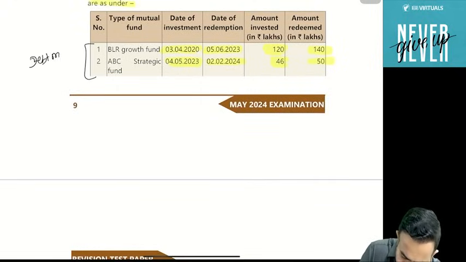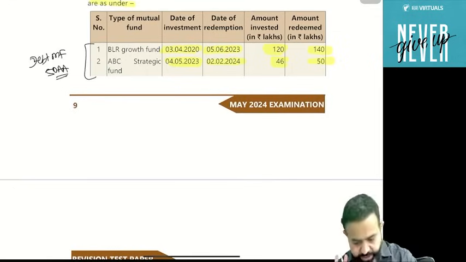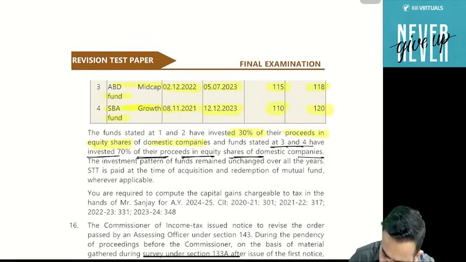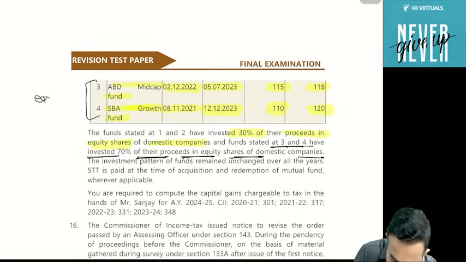Debt mutual fund. So there may be a possibility that section 50AA may apply. We'll check it. And guys, the funds stated in 3 and 4 have invested 70% of their proceeds in the equity shares of domestic companies. So can I say that 3 and 4 are equity oriented mutual funds?